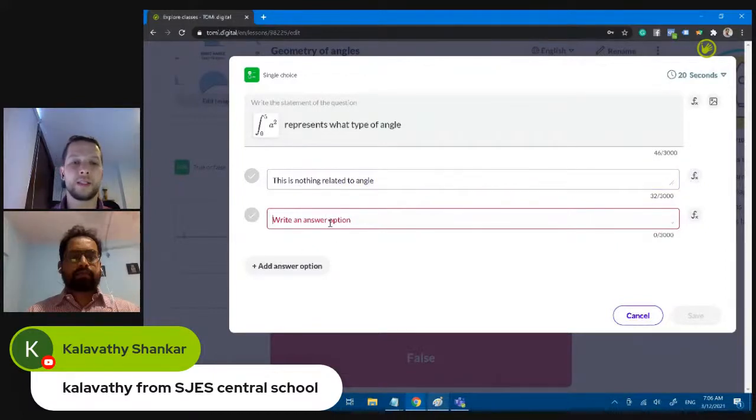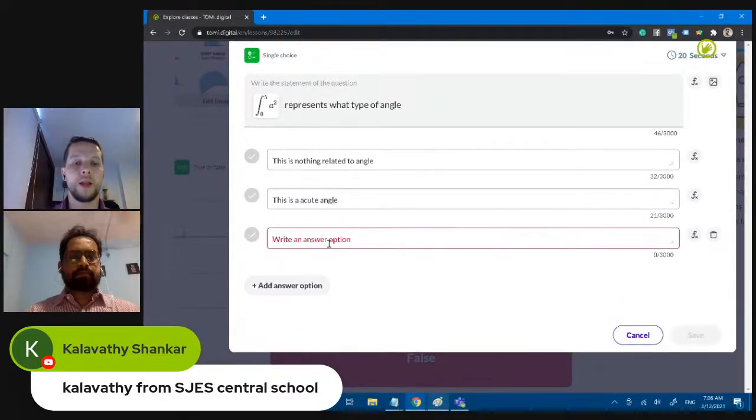The second is this is an acute angle, and this is a right angle, and so on. I need to choose which one is the right answer that I expect the student to select. So for example, this one, okay?